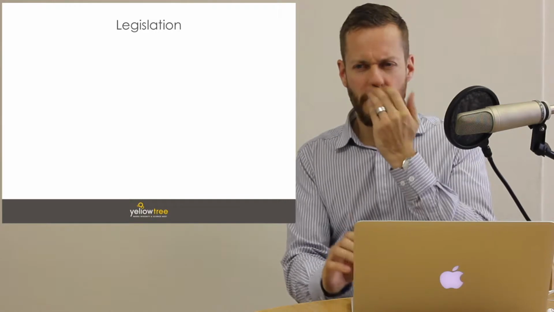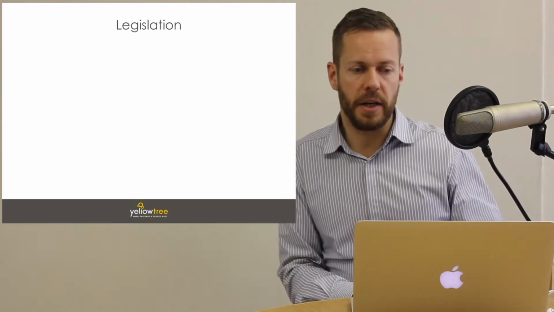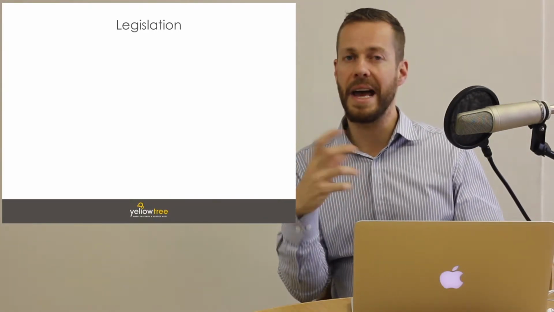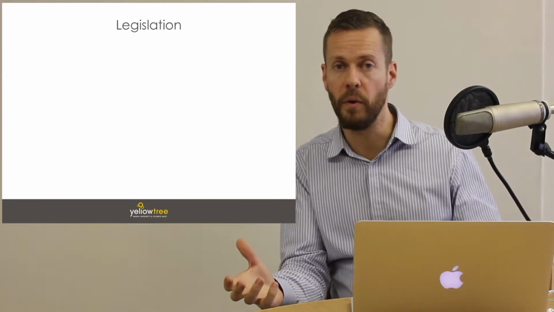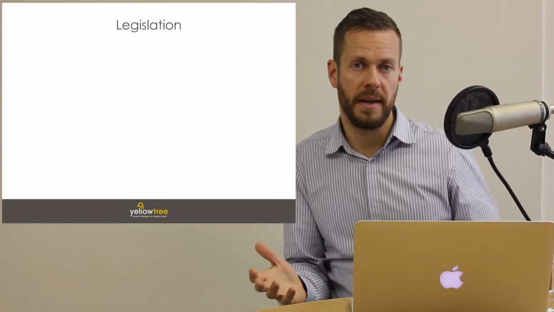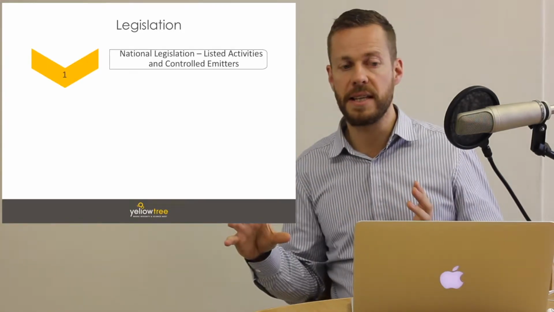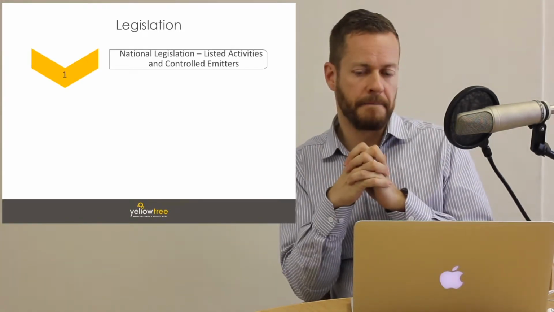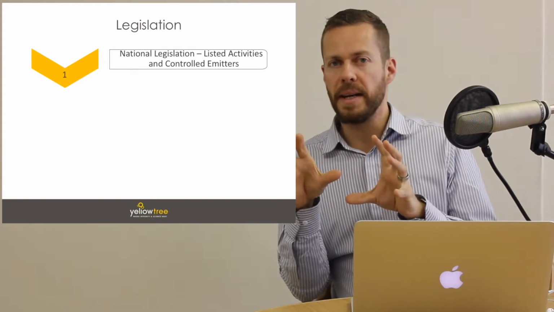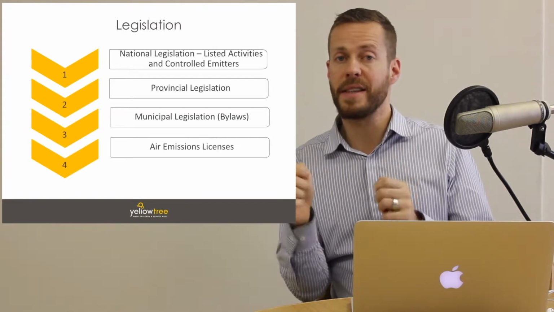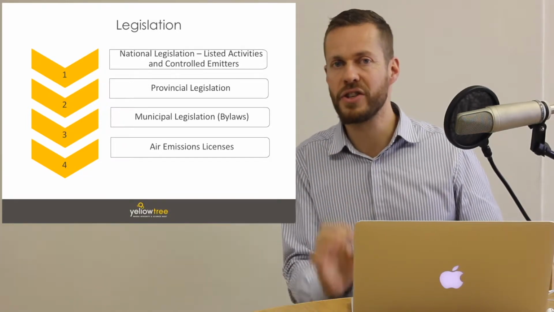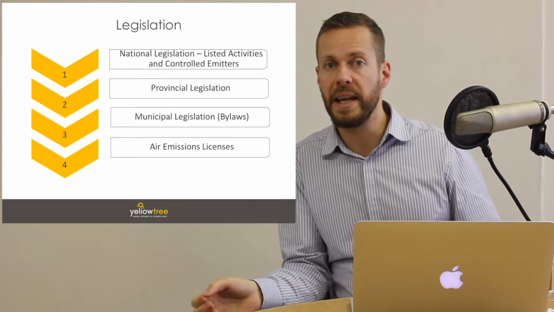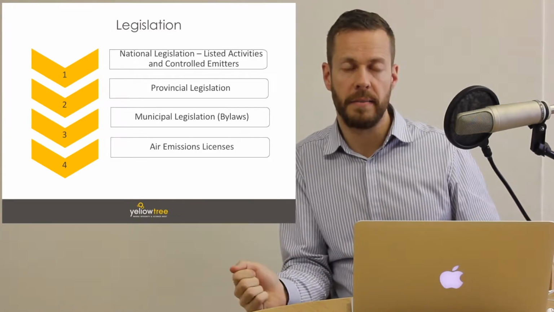I want to take us through the hierarchy of the legislation. So what we've just looked at is the National Environmental Management Air Quality Act of 2004. NEMAQA for short. And that is a national piece of legislation, as we can see on this slide. What NEMAQA permits is for provinces to pass their own legislation, provided that the provincial legislation is stricter and not more lenient than the national legislation.